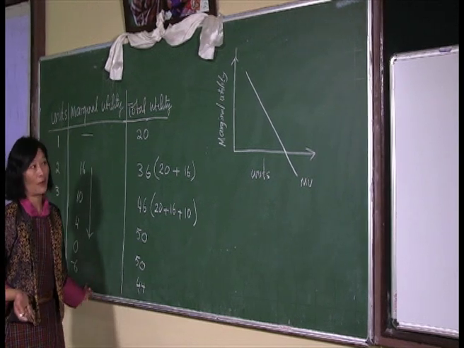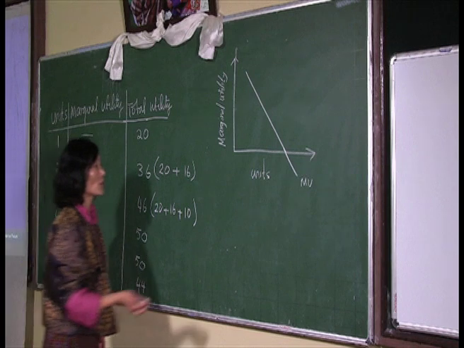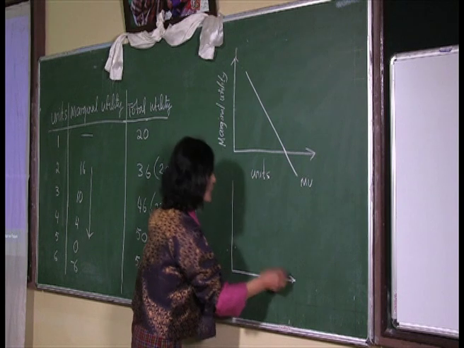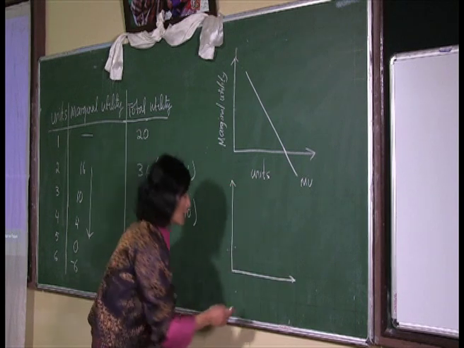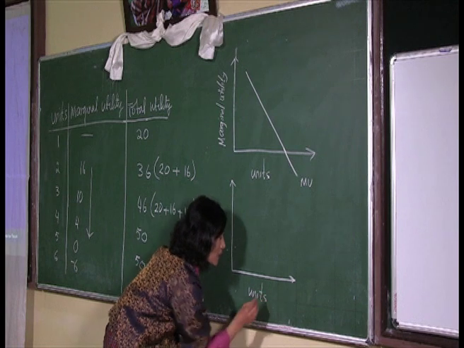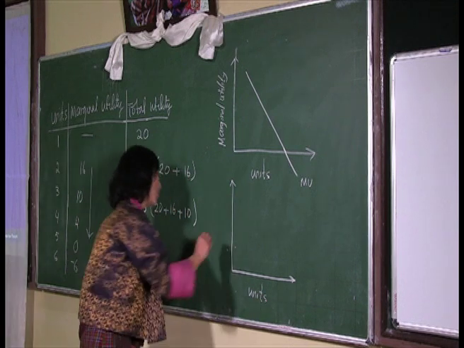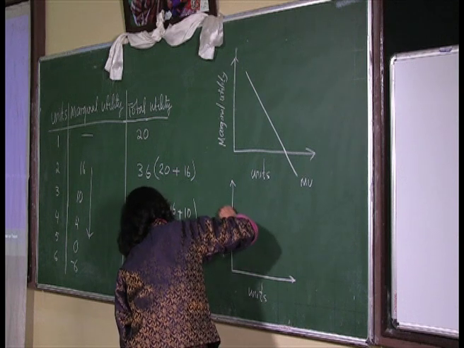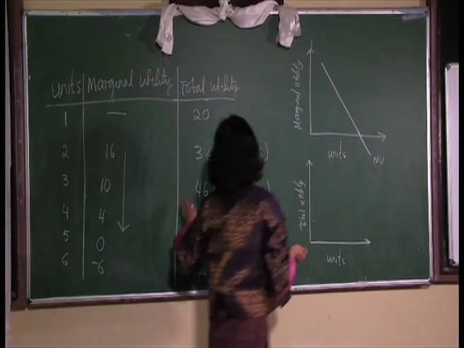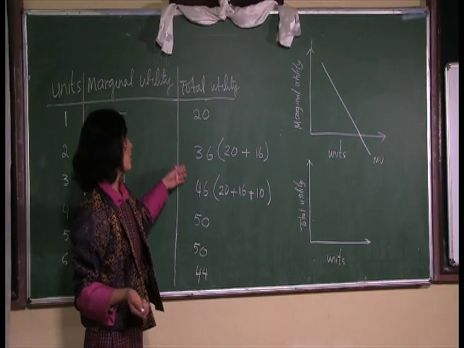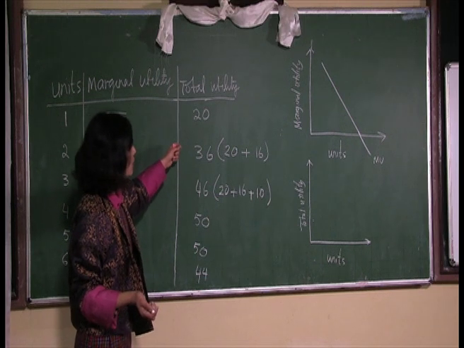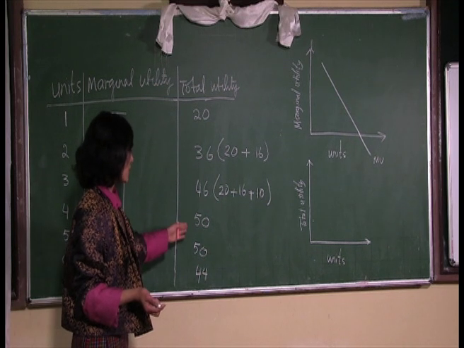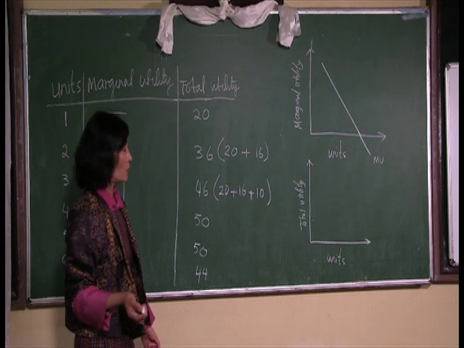then we are saying that the marginal utility has become negative. Now, in the case of the total utility, we can again take our y-axis and x-axis, same as what we have done above. On the x-axis, we will take the units of commodity consumed. On the y-axis, we will take the total utility. Now again, if you remember, in the case of total utility, we have mentioned that in the beginning, total utility will be increasing, then it will reach its maximum point and remain constant, and then it starts to decrease.